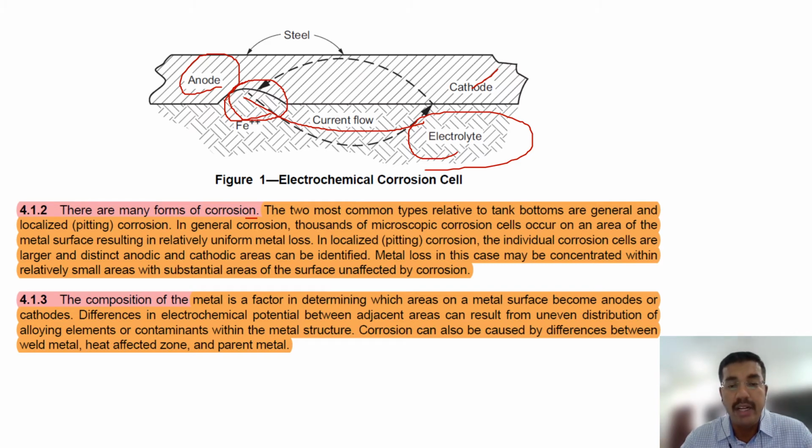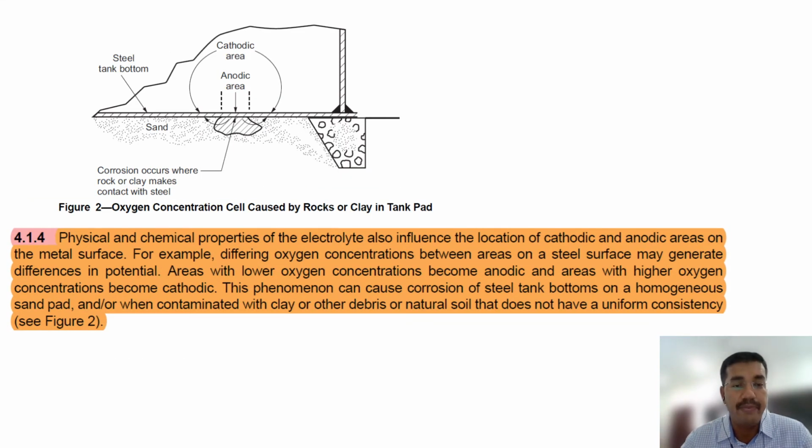The two most common types relative to the tank bottoms are general and localized corrosion. In general corrosion, thousands of microscopic corrosion cells occur over an area of the metal surface, resulting in relatively uniform metal loss. In localized corrosion, the individual corrosion cells are larger, and distinct anodic and cathodic areas can be identified. Okay, these are only for information, no questions in the exam.